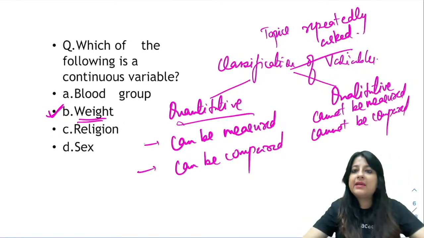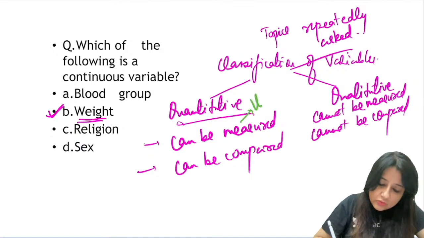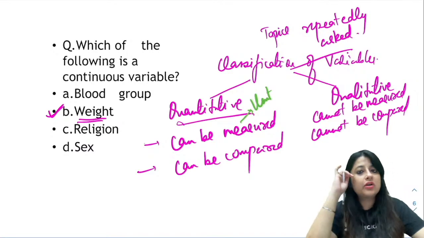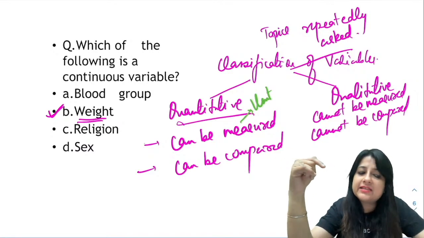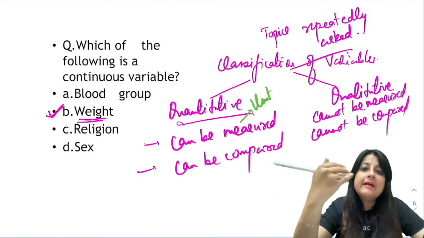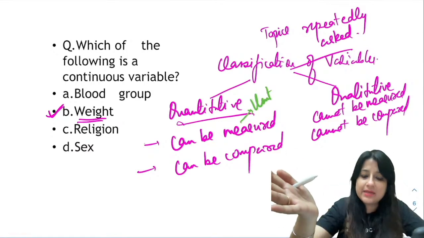Now what do I mean by measured? Measured means that there is always a unit, guys. Like over here, weight has a unit. Does it have a unit? Of course it has a unit, like it can be expressed in kgs or grams. So we all know that weight has a unit. Plus my weight could be more than your weight, could be less than somebody else's weight.